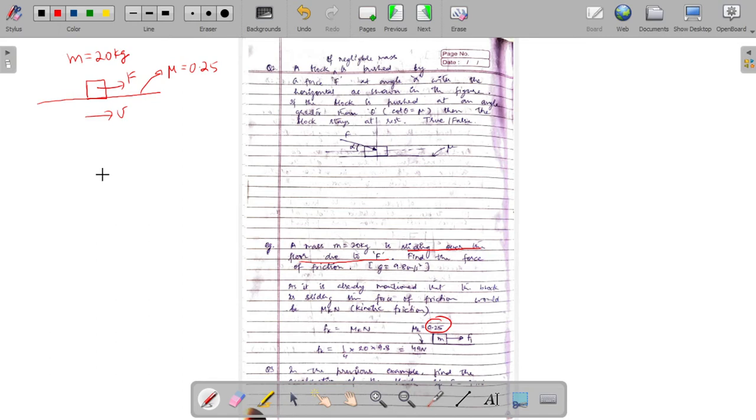The first part asks us, for this particular example, what is the force of friction acting on the block.